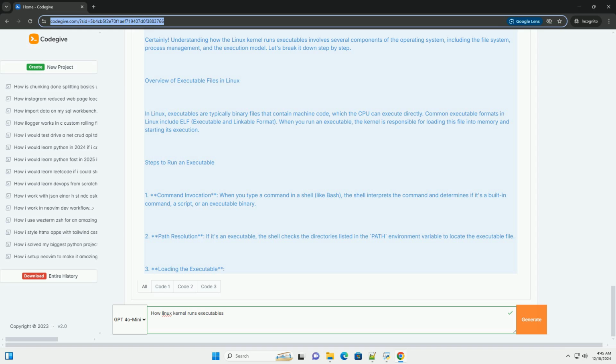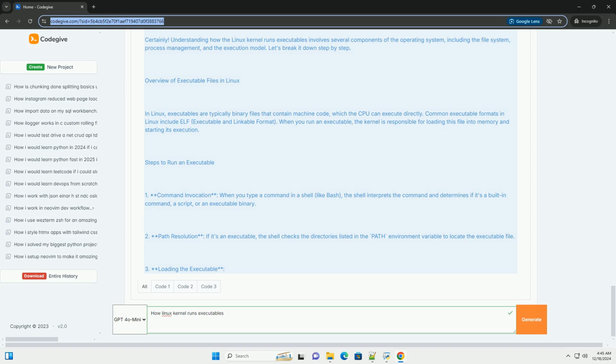Step 2, compile the C program. Use GCC to compile the C program into an executable. Bash. gcc -o hello hello.c. This command creates an executable file named hello. Step 3, running the executable. Now, let's run the compiled executable. Bash. ./hello. What happens under the hood?